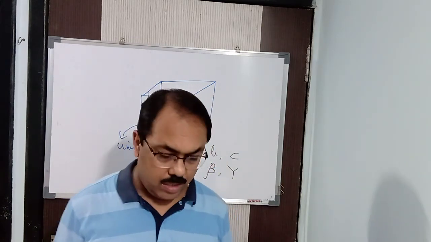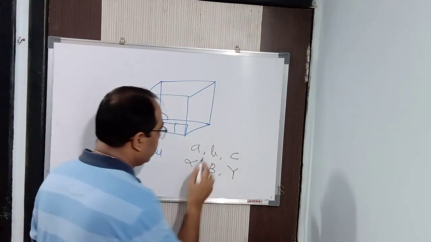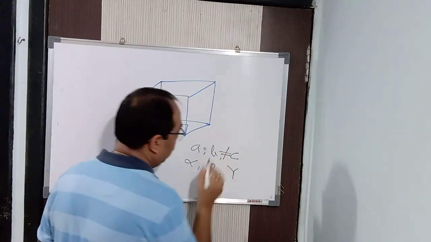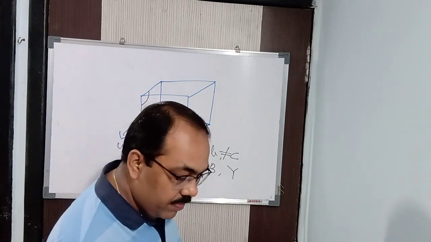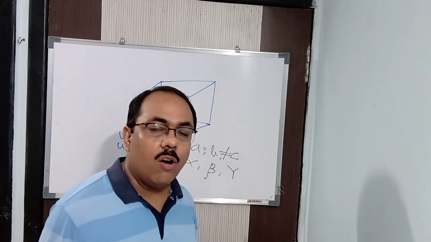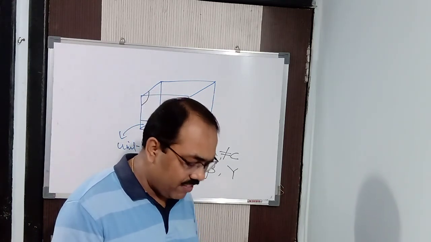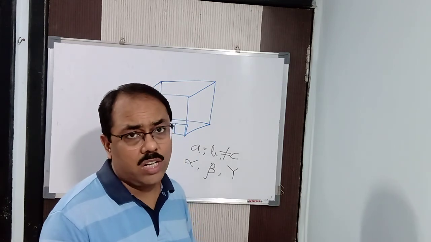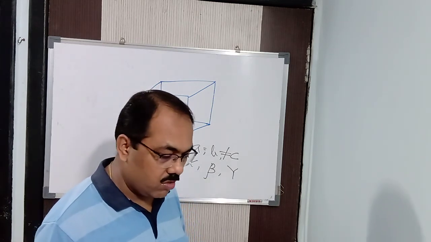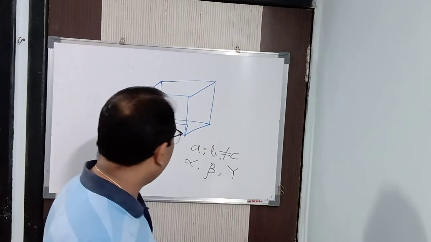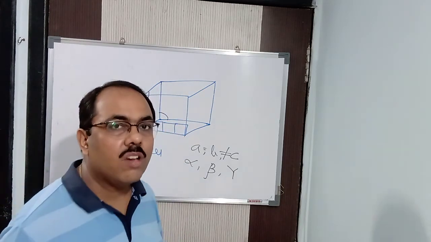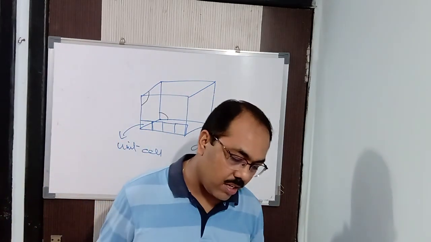Next, tetragonal. In the case of tetragonal, A is equal to B but B is not equal to C, and alpha, beta and gamma are all equal to 90 degrees. There is a chart in your book; you can go through the chart and understand it, and the figure is also there. In this way, there are 7 types of unit cells and 7 types of crystalline lattices.